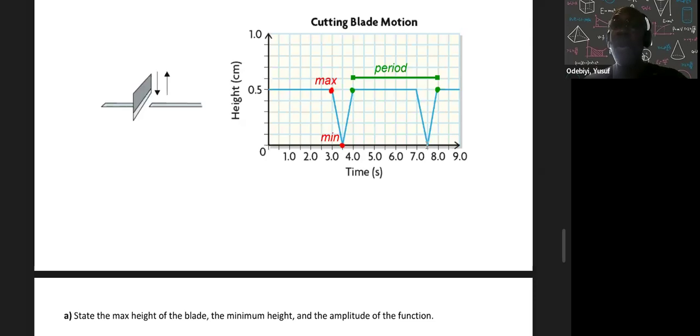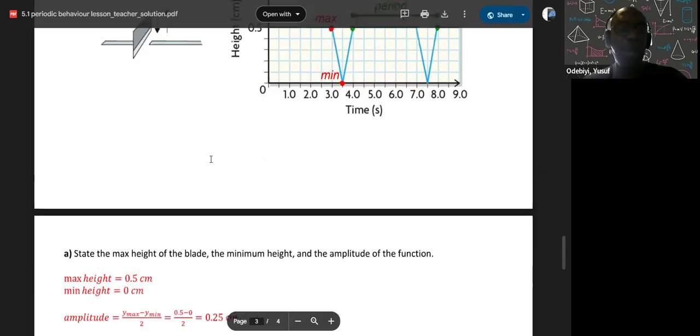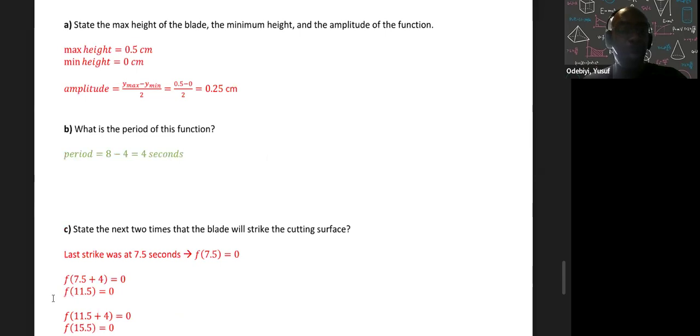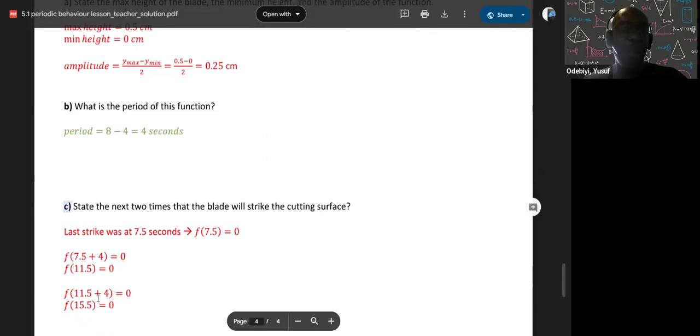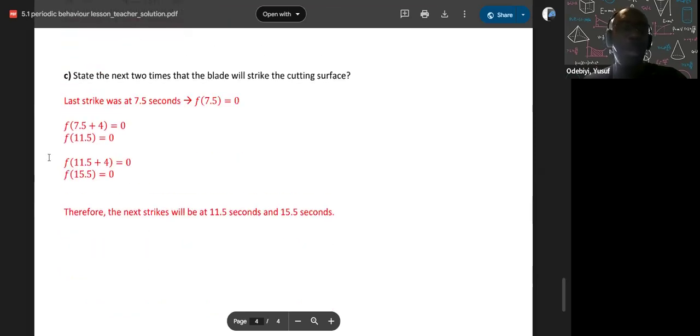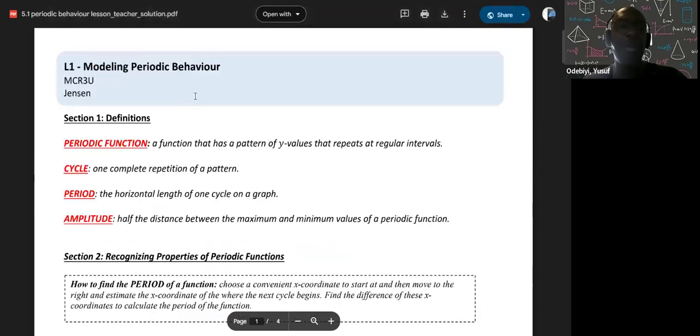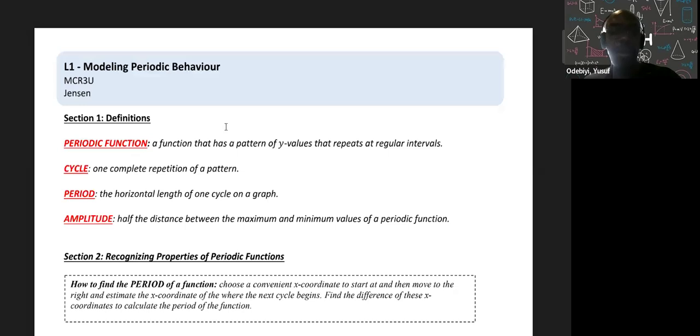7.5, and we know it repeats every 4 seconds. So if it says 7.5, that means it's going to repeat at 11.5. It's going to repeat at 15.5. Okay, so that's when it's going to repeat. So it should tell you that right here, right? 11.5, 15.5. Okay, so it repeats every 4 seconds. So we just finished periodic behavior. Okay, so let's go on to the next topic.